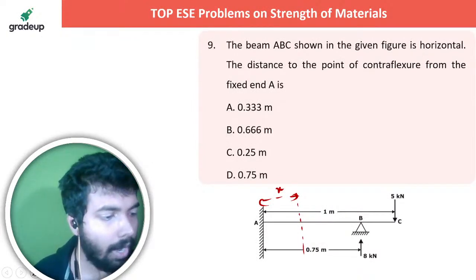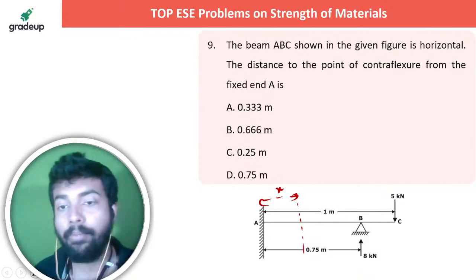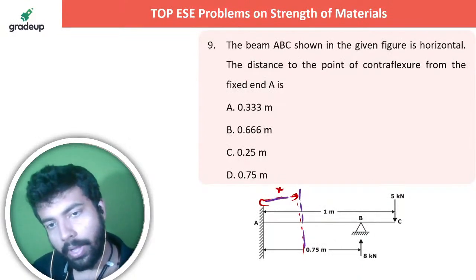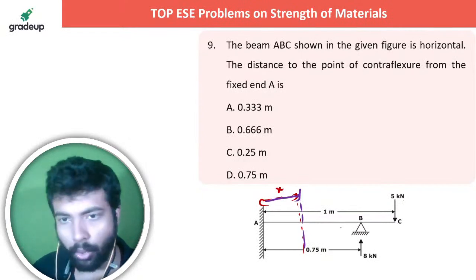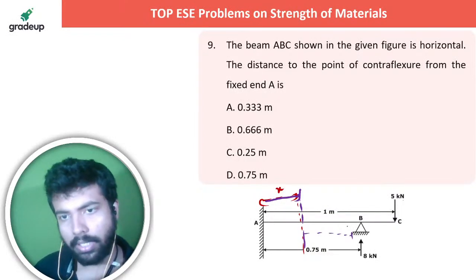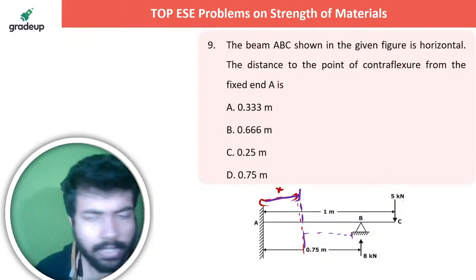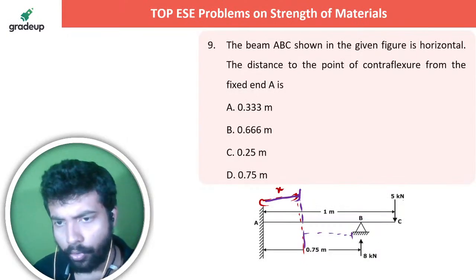Aap batao yaar, at this x point what will be the bending moment? Sir, this bending moment yahan pe kitna hoga at this section? 5 into how much? This distance is 1 minus x, and there is one more force 8.